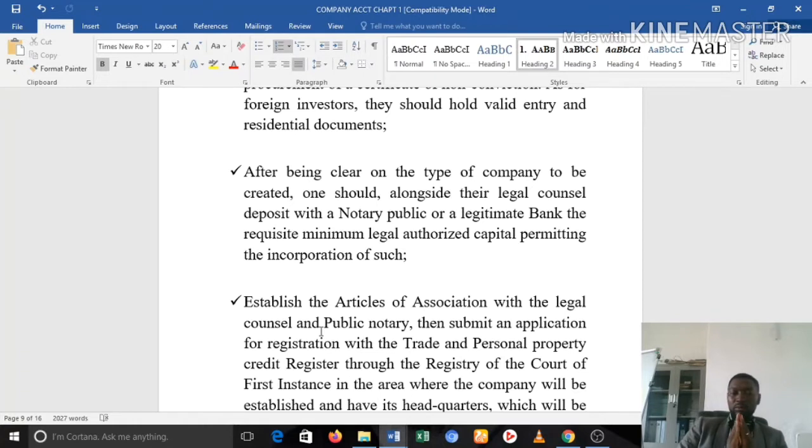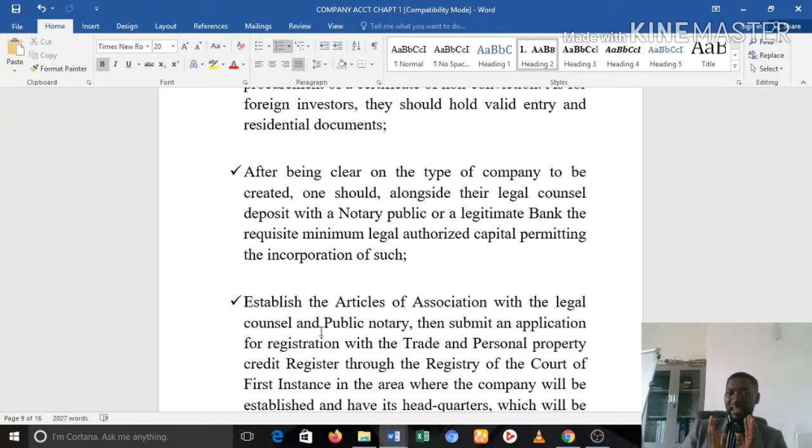So what we're trying to say at this stage is that after you have decided on what type of company, we're going to see the different types of companies a bit below, to form those different types of companies, there are some specific rules in relation to their minimum capital, minimum nominal value, and so on and so forth.